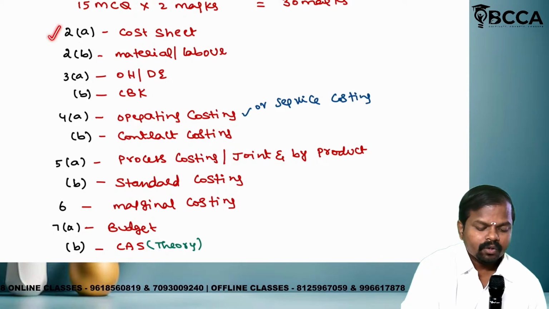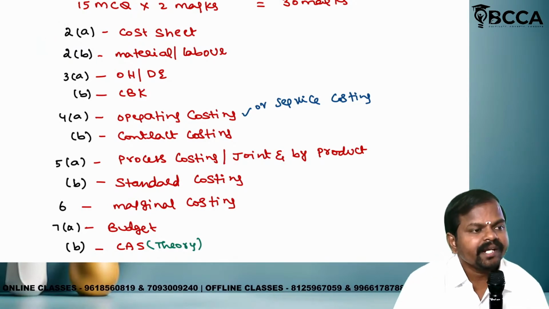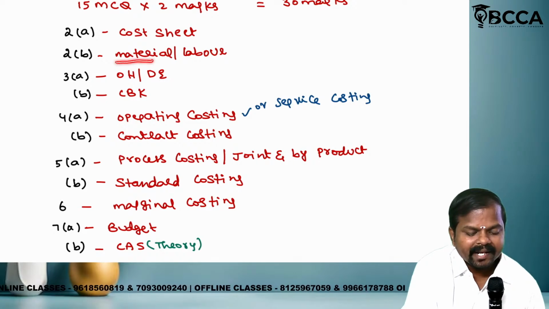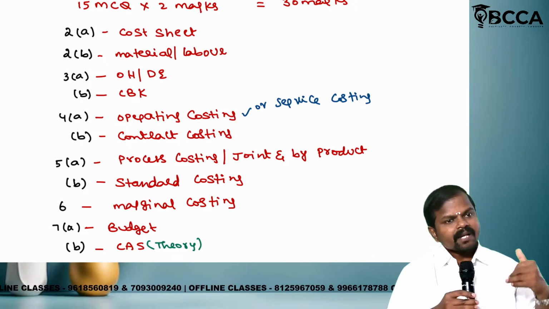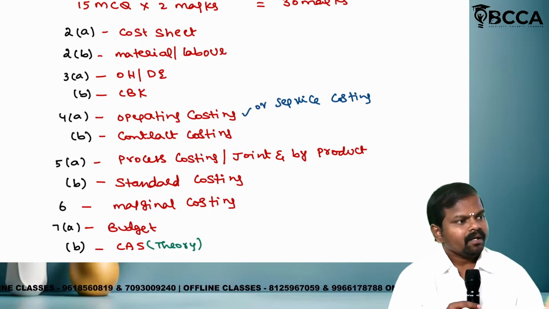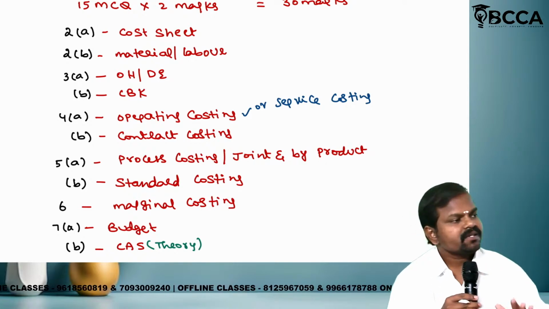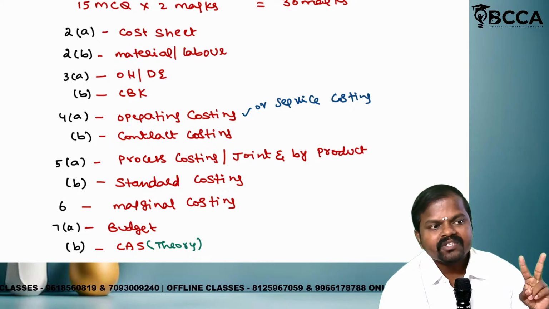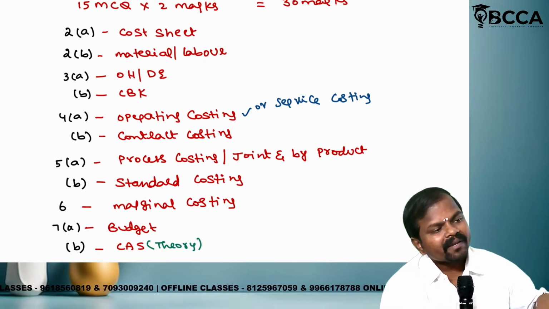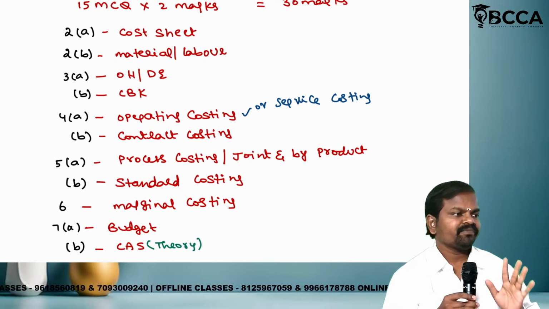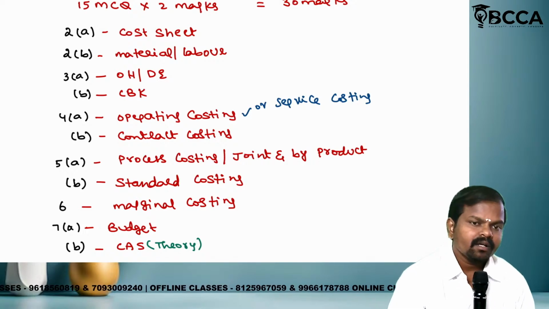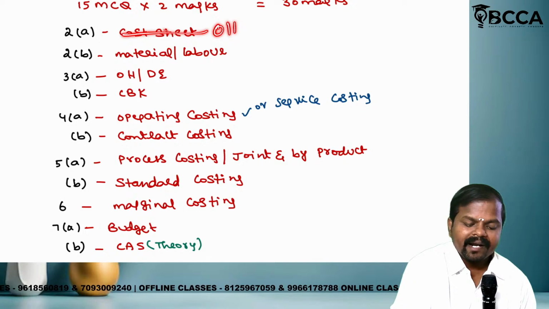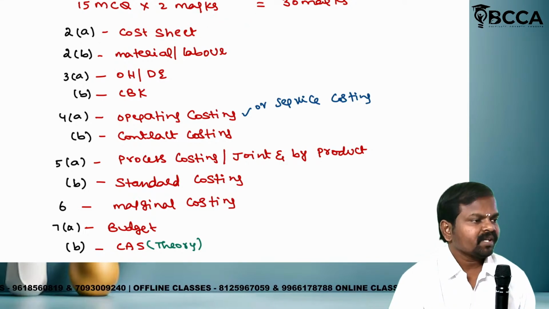Question number 2A from cost sheet. Question number 2B from material or labor. Sometimes they will test 2B as material, sometimes 2B as labor. Is it clear, my dear? Clear? Now tell me, question number 2A coming from which chapter? Cost sheet. 2B coming from material or labor. Is it clear? Sometimes question number 2A overhead also may be asked. Maybe. This is not a fixed pattern.